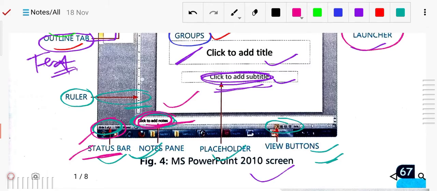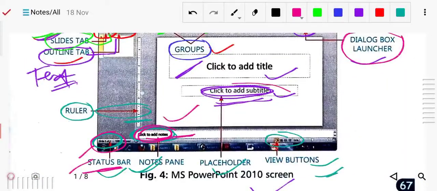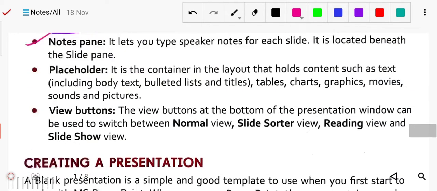Next is the placeholder. This part is the placeholder, the main part, which contains all the information. A placeholder is a container in a layout that holds content such as body text, bulleted lists, titles, tables, charts, graphics, movies, sound and pictures.